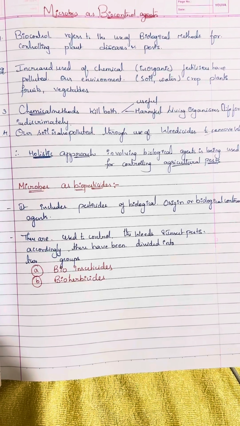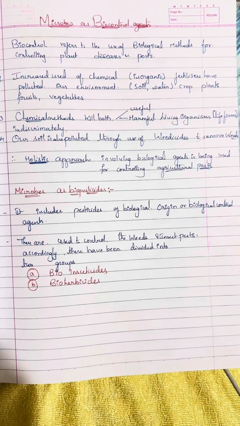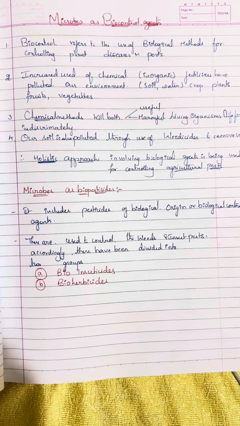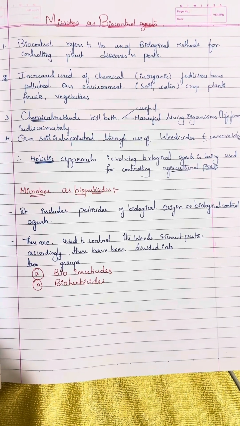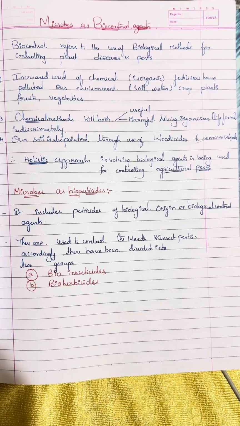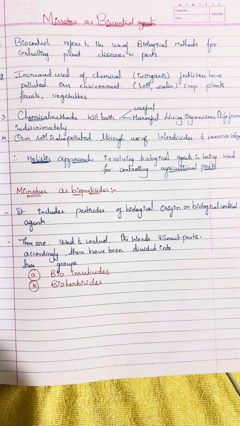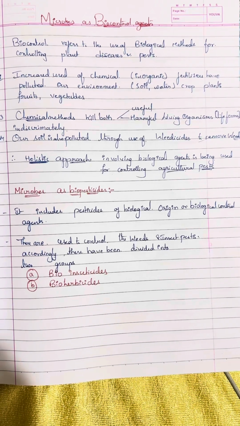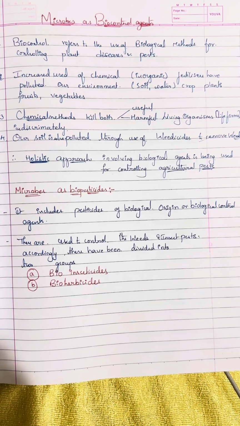Chemical methods kill both useful and harmful life forms indiscriminately. Our soil is also polluted through the use of weedicides to remove weeds. Therefore, holistic approaches involving biological agents are being used for controlling agricultural pests.